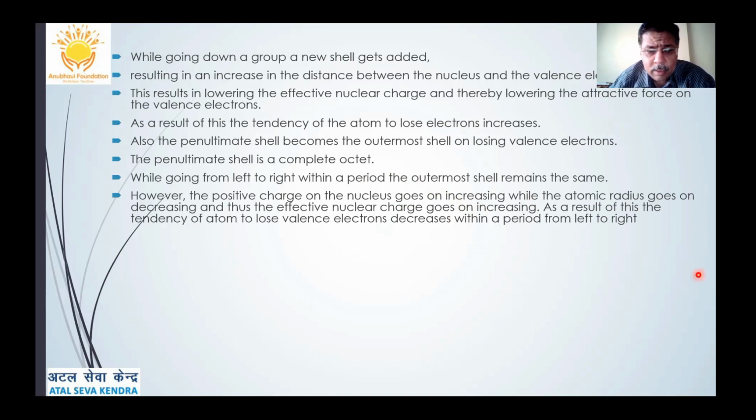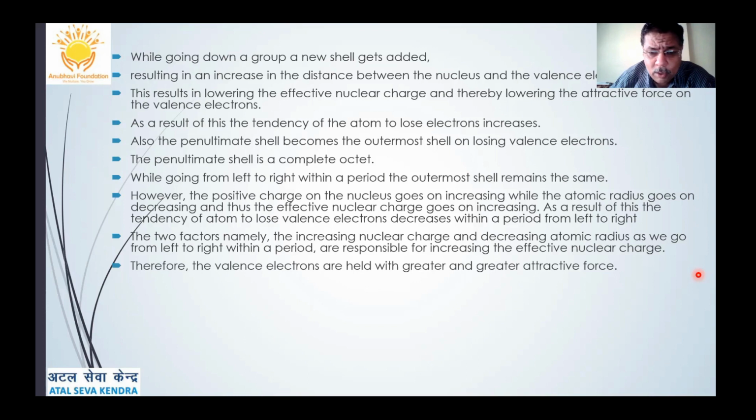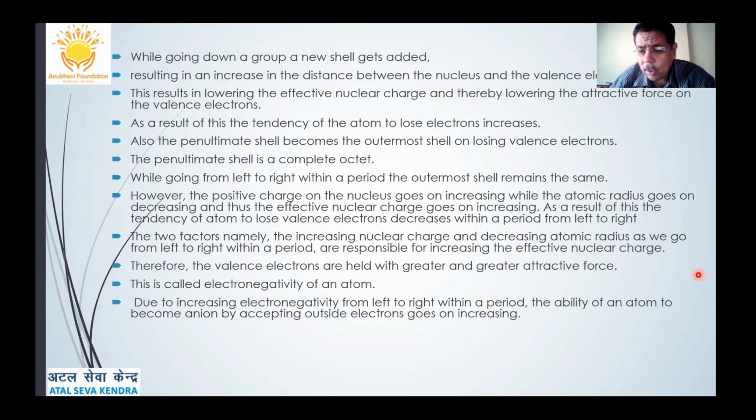As a result of this, the tendency of an atom to lose electrons decreases while going along a period from left to right. The two factors, namely the increasing nuclear charge and the decreasing atomic radius, as we go from left to right within a period, are responsible for increasing the effective nuclear charge. So these were the main properties we should know,